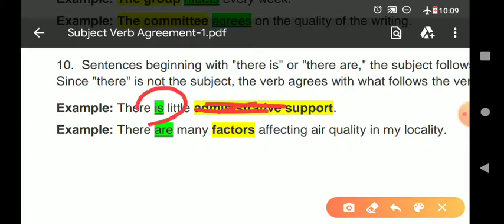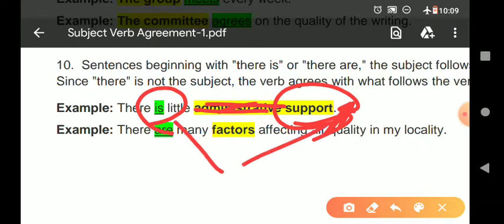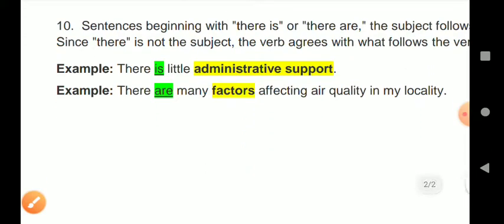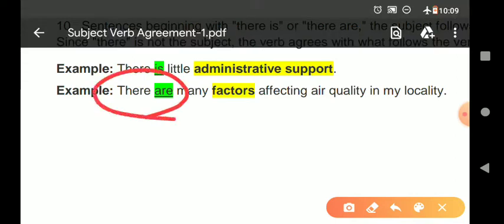Now here is is singular, so the subject is also singular. It should not be supports, it is only support. If a sentence starts with there is, then the subject should agree with is only, means the verb. Both should be singular. Again one example, there are. Now here you are seeing it is plural, so verb should also be, sorry, not verb, subject.